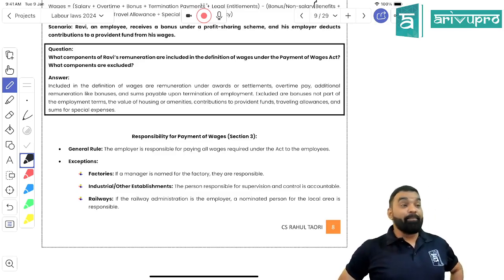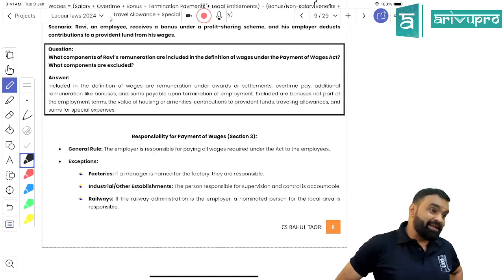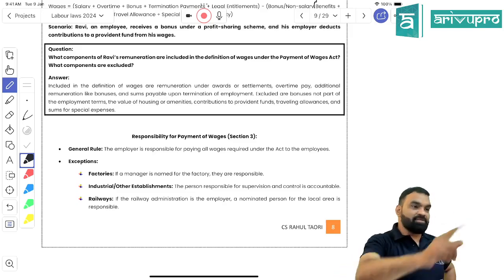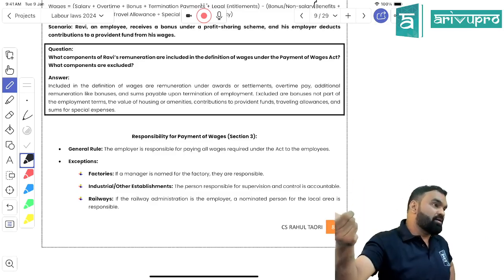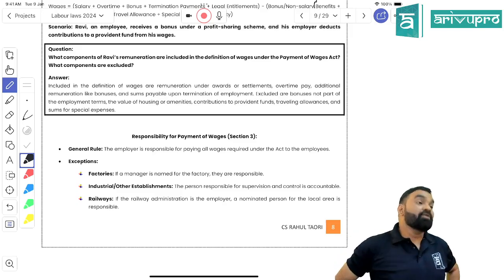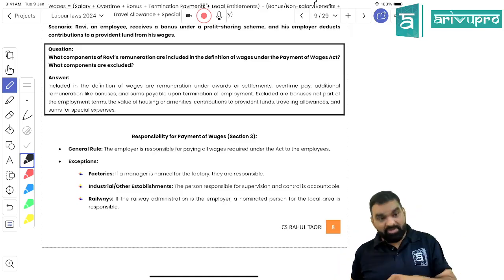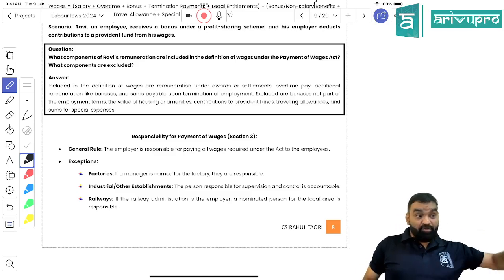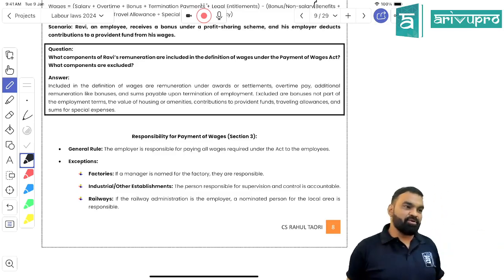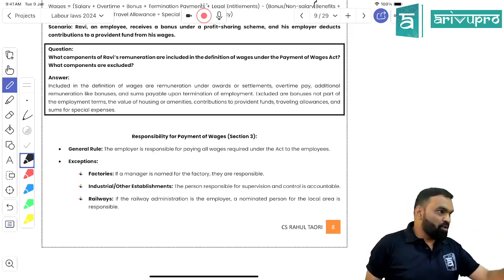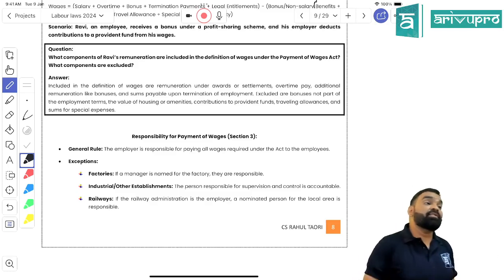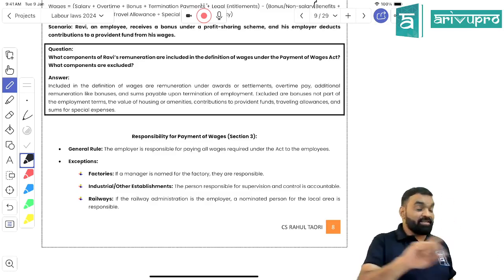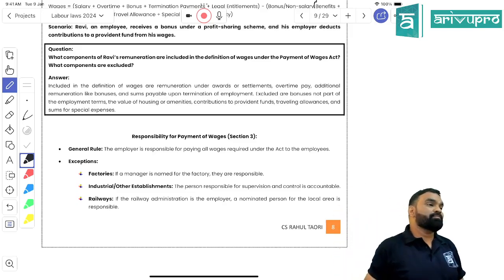And if the employer is not the immediate employer, he has not appointed the employee directly but has appointed the employee through a contractor, who is primarily responsible? The contractor. But if the contractor fails, then who would be responsible, beta? Logically, the employer. Got my point? But the primary duty to discharge the wages lies with the contractor. The secondary duty lies on the employer.